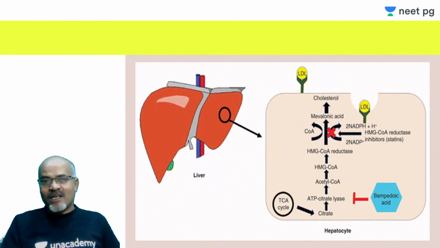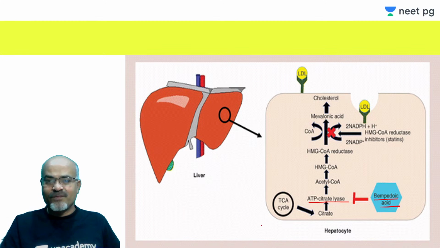I told you that you can remember things better if this is supplemented with diagrammatic information. See bempedoic acid inhibiting ATP citrate lyase, which comes from the TCA cycle through citrate. So this acetyl coenzyme A, HMG coenzyme A, HMG coenzyme A reductase and all that. So this can lead to inhibition of cholesterol synthesis, so can lead to reduction in LDL level.